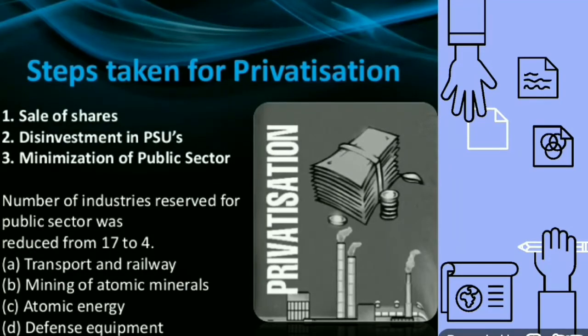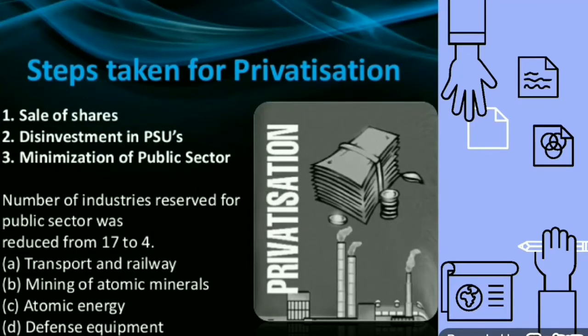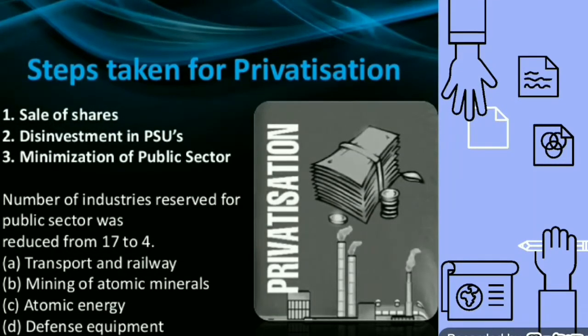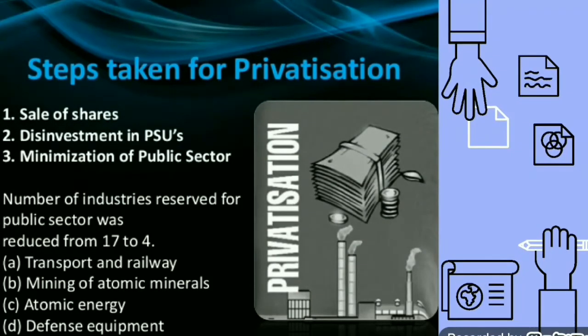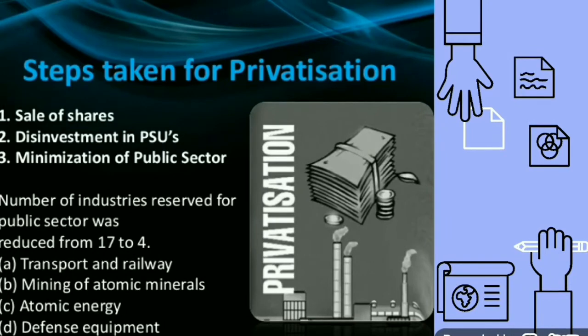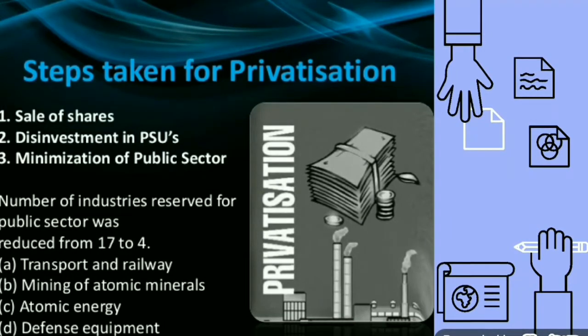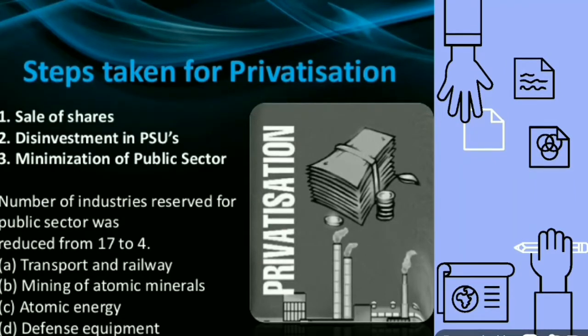It means part of the equity of the public sector was sold off to the private sector. This process is also known as disinvestment. The number of industries reserved for the public sector was previously in a threefold classification. We have seen the public sector was limited to 17 industries. Now the number was reduced and all the rest of the industries were given to the private sector.